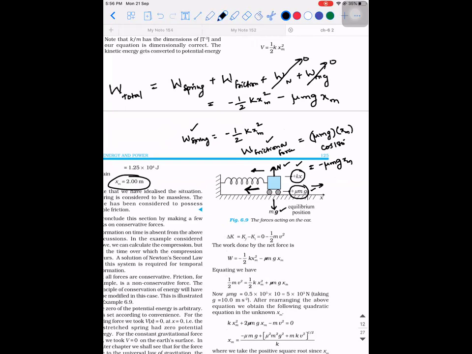Is there any doubt till this step? So this is the total work done on the system. This work done should be equal to what? W total according to the work energy theorem should be equal to the change in kinetic energy. So what is the change in kinetic energy that is going to take place? Can you tell me what is delta KE? Delta K is final minus initial. So what is the final kinetic energy?